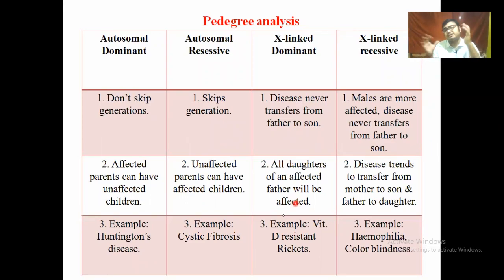If it doesn't skip any generation, and all the generations could be affected by some particular disease, then it belongs to the dominant. Rather to say, if out of 4 children, 2 children are affected and the father was also affected, then it becomes a dominant type of disease.